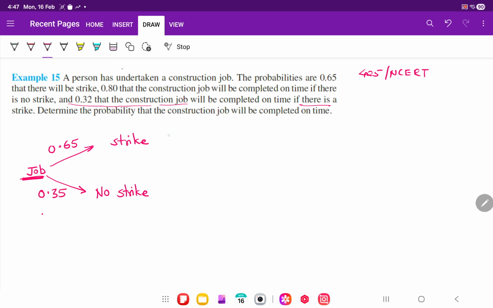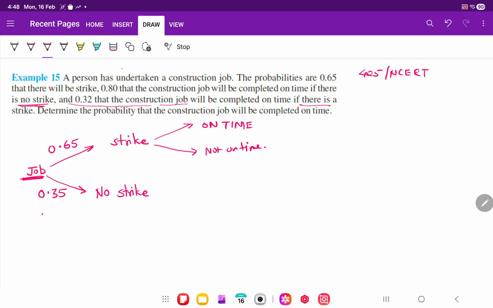If a strike is done, there are chances the work will be done on time, or maybe not on time. Two chances are there. If there is no strike, 0.8 is the chance the construction job will be completed on time.